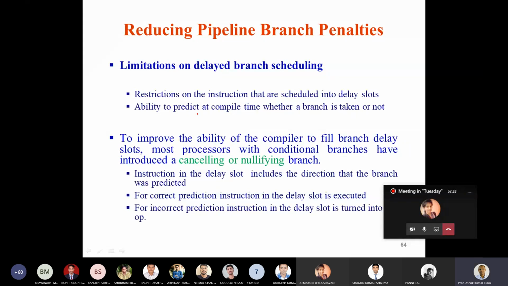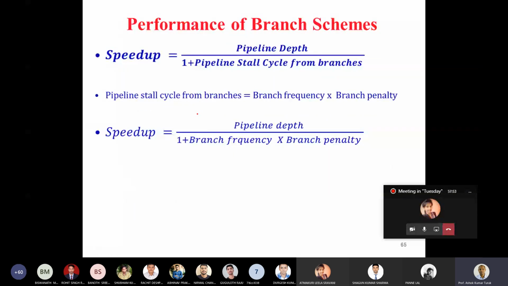For incorrect prediction, the delay slot instruction is turned into a no operation, so that the instruction will not be executed. It will not have an effect on the execution of the pipeline or the outcome of the program.